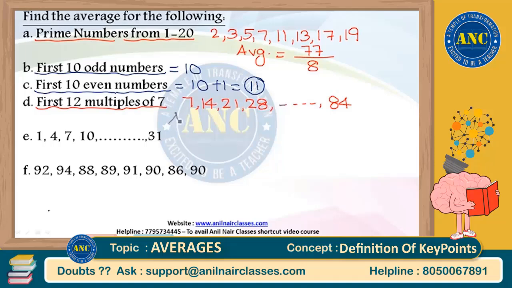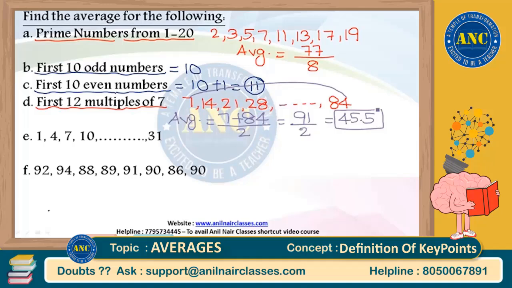For the only simple reason that 7, 14, 21, 28, 35, etc. till 84, all these are nothing but in arithmetic progression. Common difference is same. Average in arithmetic progression is first term plus last term divided by 2. Answer for this question is 7 plus 84 divided by 2. Answer is 91 by 2, which is 45.5. Right, answer is 91 by 2, which is 45.5.